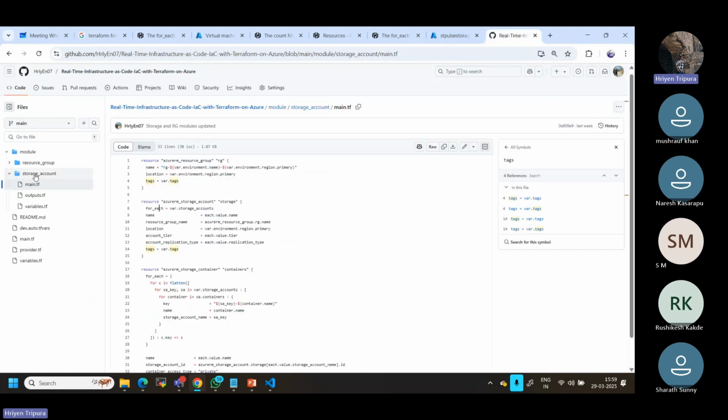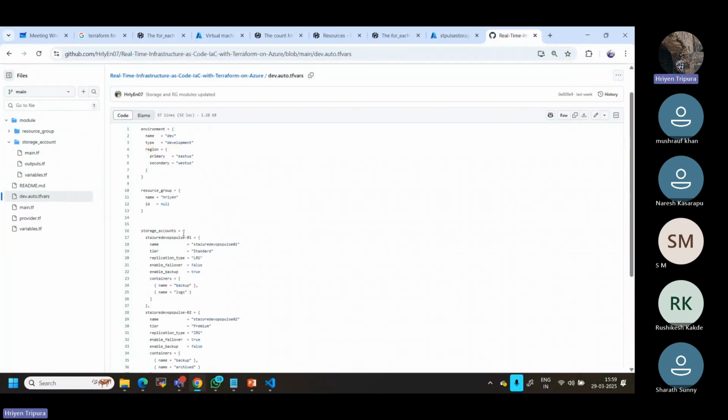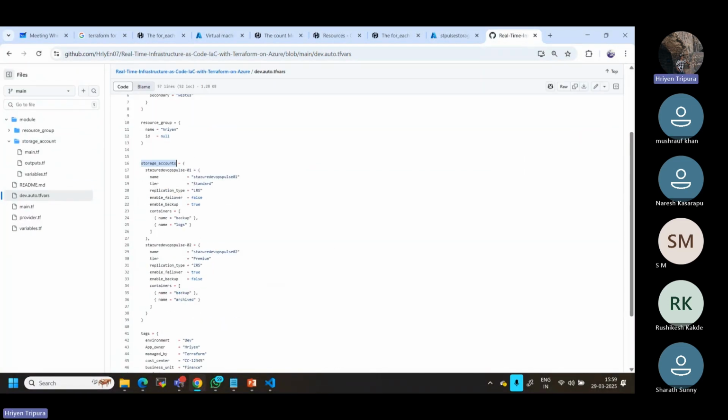If you go to my tfvars file, there is something called storage account, which is my file name. Now under here, if you see, like st azure devops pal 01 is my one storage account. This is the storage account name, right? The same way, I have another storage account, name 2. This is 1, this is 2. So that means if you just compare, this is one resource group.